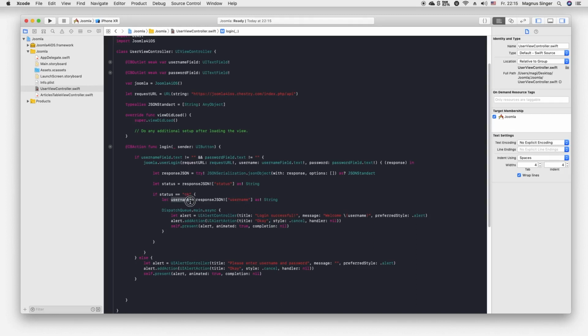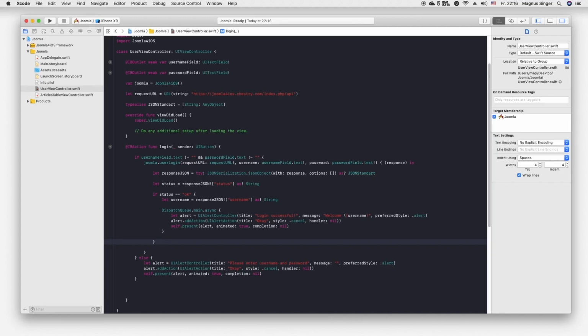you want to authorize users, you will have to take this variable and save it, for example, in the user defaults or core data, so you can reuse it as long as the user doesn't log off again. But for now this is okay. I will not dive into user defaults or core data. I think this is too much here.